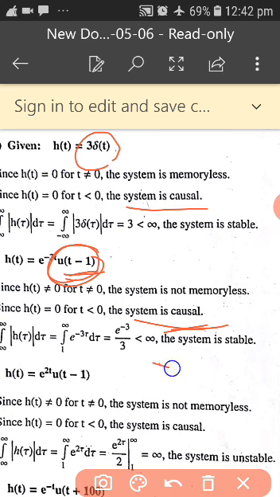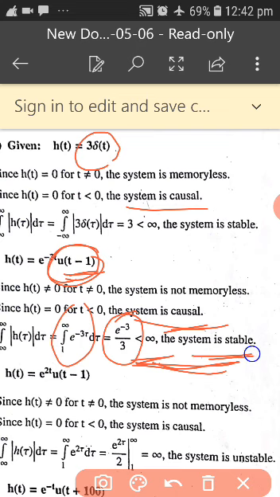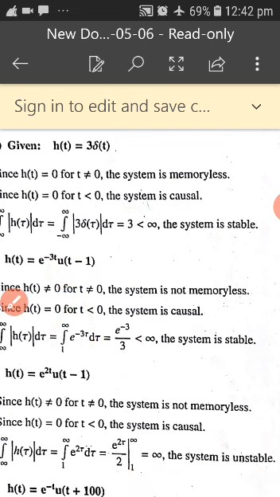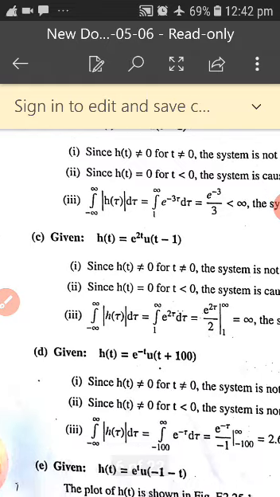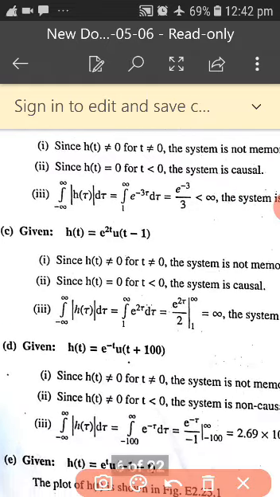If we go for stability, whether the system is stable. Because it is a continuous-time problem, we write it as the integration from minus 1 to infinity of e to the power of minus t. When you do that, you are going to get a value less than infinity. Hence the system is called stable. Did you understand? Now let us go for the next problem.